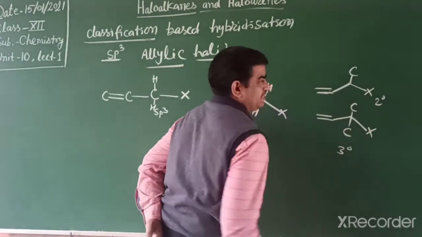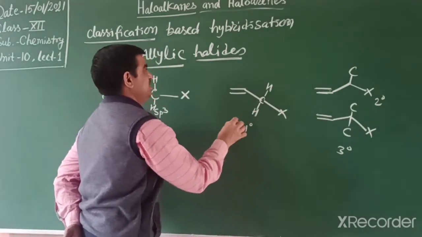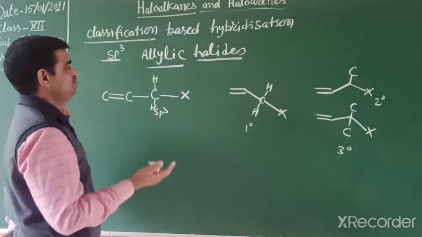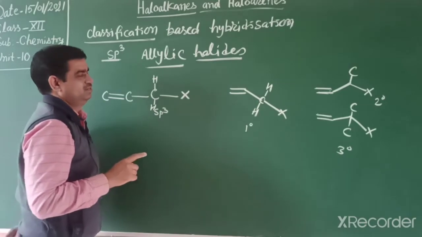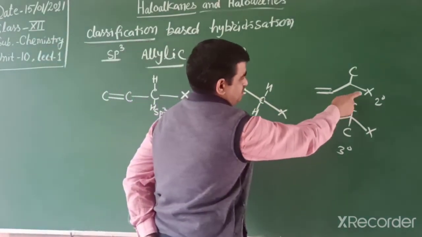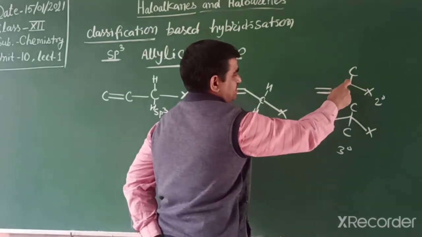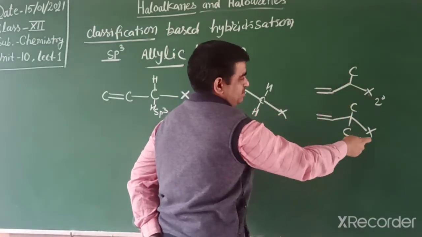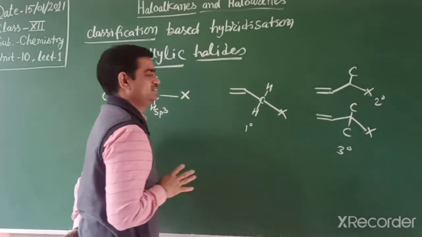Allylic halides are also 3 types: 1 degree, 2 degree, 3 degree. 1 degree means the halogen-bearing carbon is attached to 1 carbon, 2 degree means at least 2 carbons, and 3 means 3 carbons. Very simple.